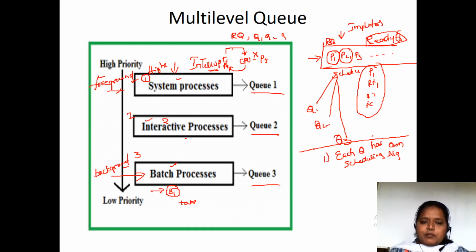Here, suppose a process P6 is admitted in Q2. In the sense, P6 should stay in Q2 only. It cannot shift from Q2 to Q1, or from Q2 to Q3. It has to stay there only. As I have said before, this is the problem you are going to face in multi-level queue scheduling.